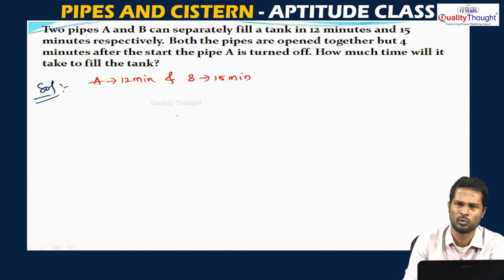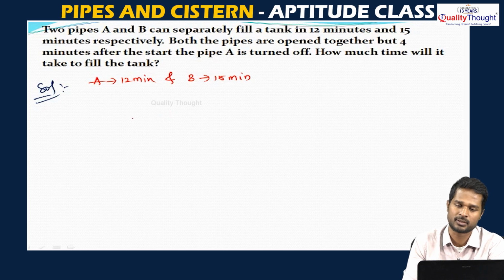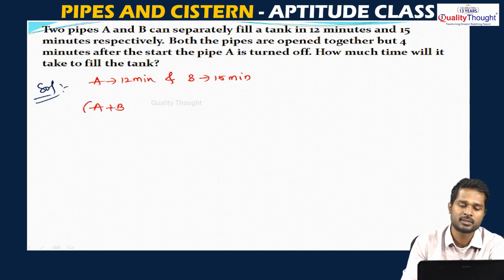If only pipe A is there, it will fill the tank in 12 minutes. If only pipe B is there, it will fill the tank in 15 minutes. Both the pipes started working together, that means A plus B were opened together for 4 minutes.